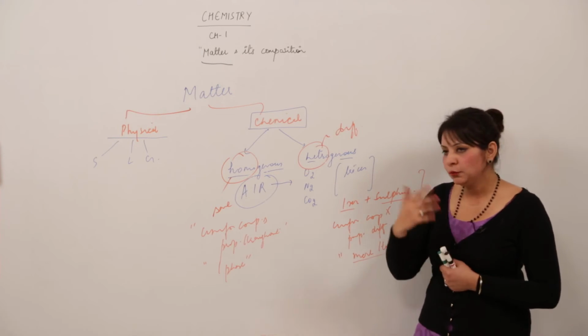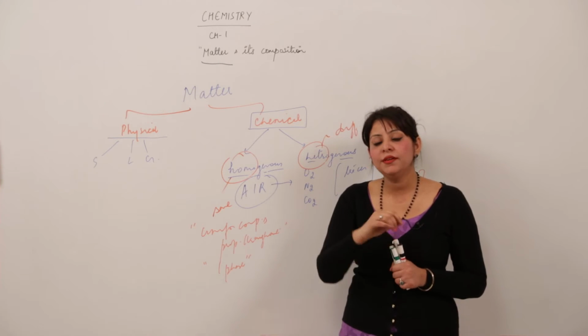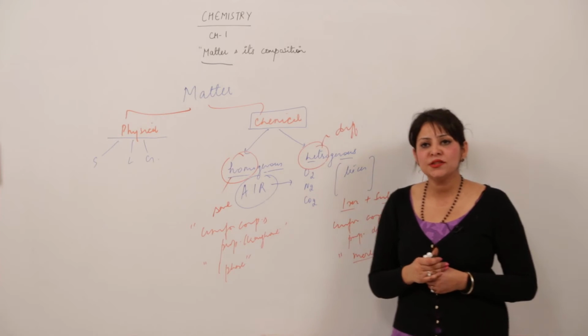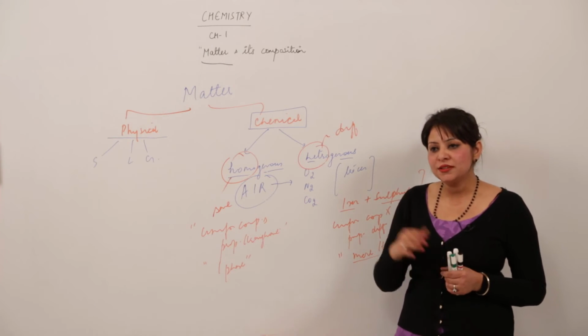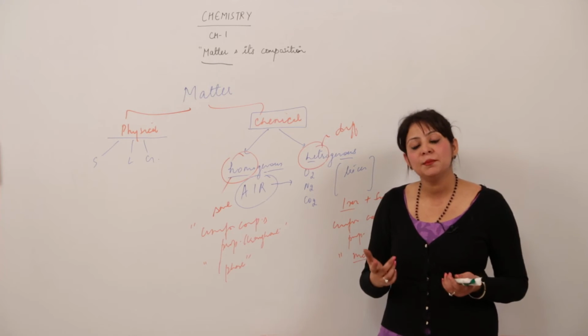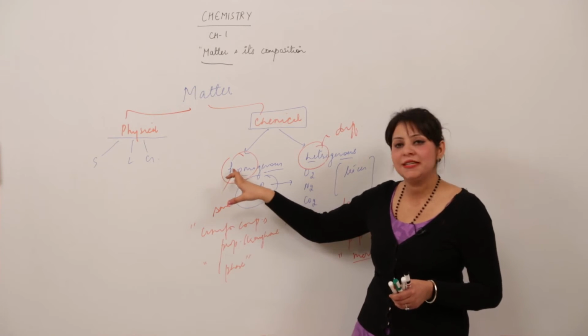One more example I will take for you. For example, I take a pinch of salt and dissolve it in water. You stir it, what will you get to see? You will get to see a salt solution, and whether you see it from the top or from the bottom, it will appear to be the same. That means it exists in one phase. So that means it is a homogeneous matter.